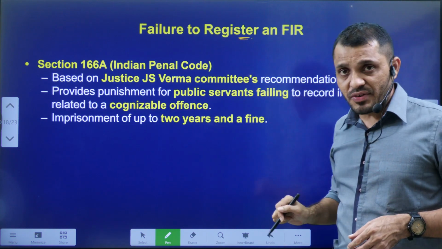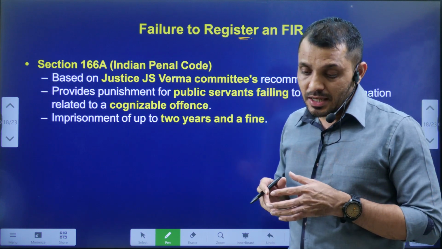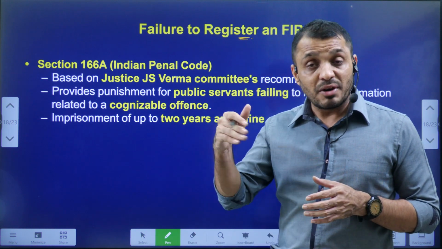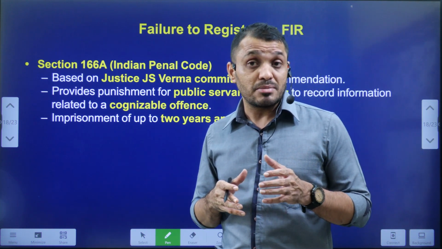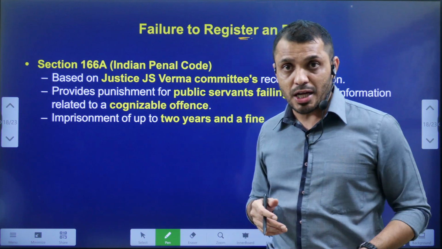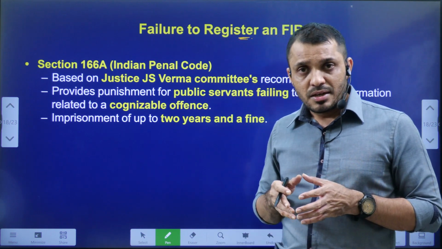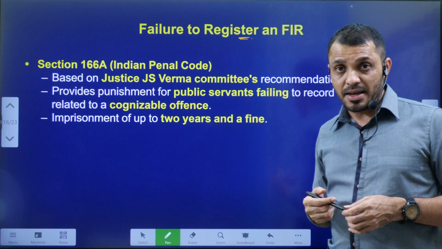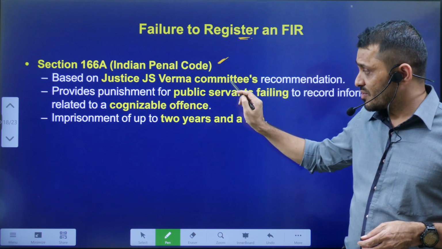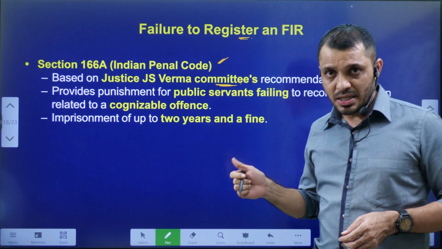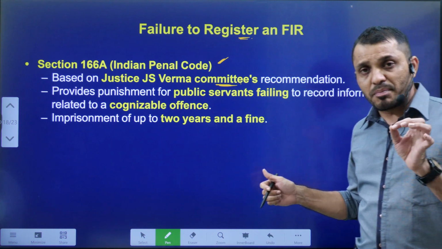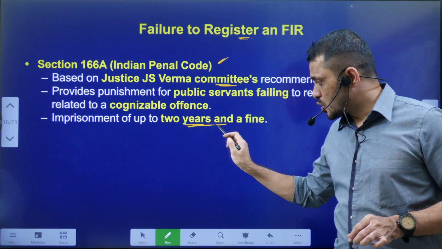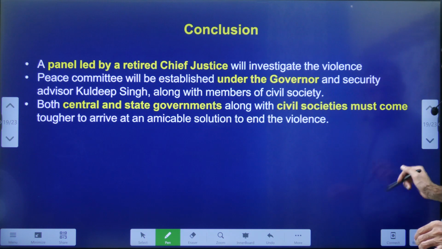Next, failure to register an FIR. Sometimes, especially when there is collusion between police officials and politicians, or police officials and powerful people, police officers may reject or decline to take the FIR. If that is the case, you can file a case against the police officer also under section 166A of the IPC. This section was included according to the J.S. Verma Committee recommendation. According to this, if a public servant intentionally declines to file an FIR, then they will be punished with 2 years of imprisonment as well as a fine.